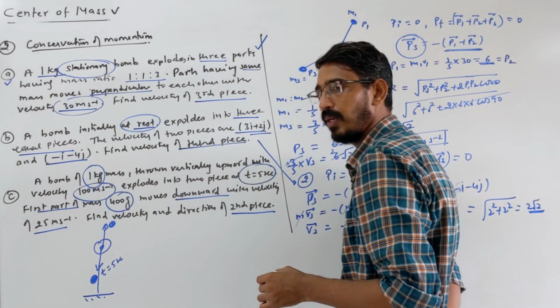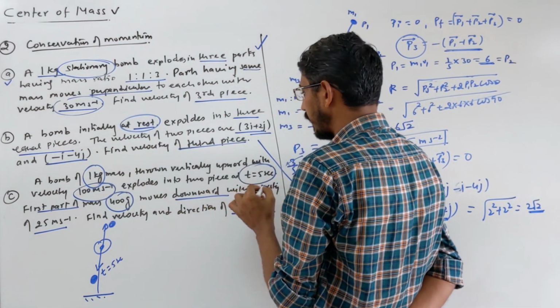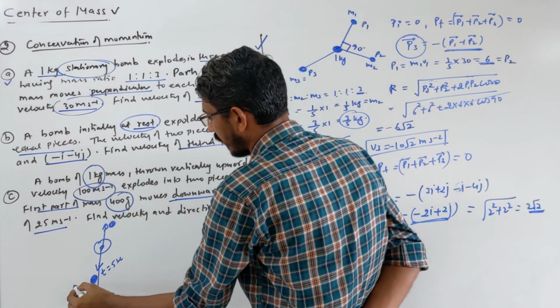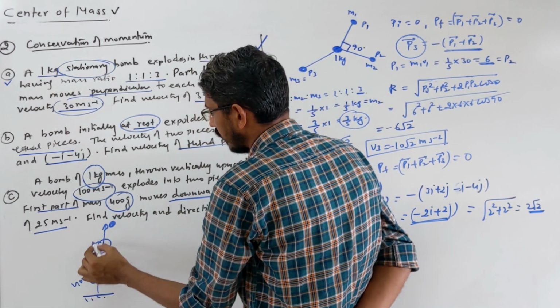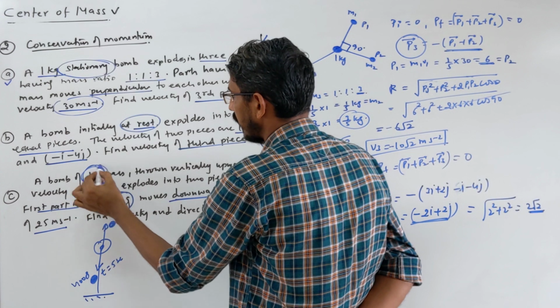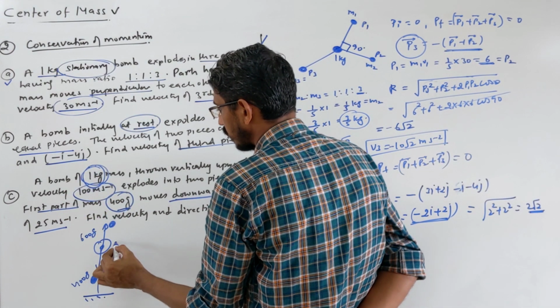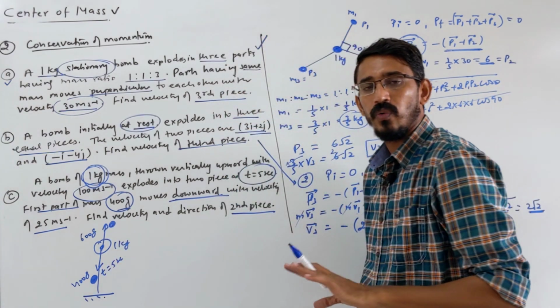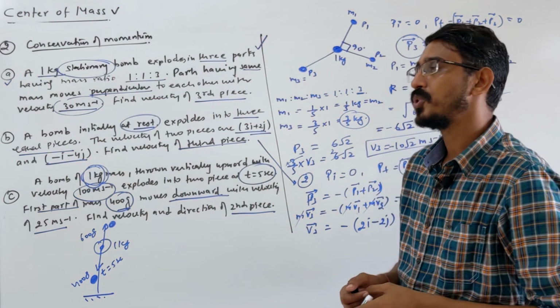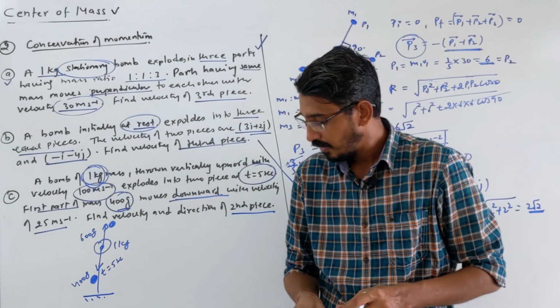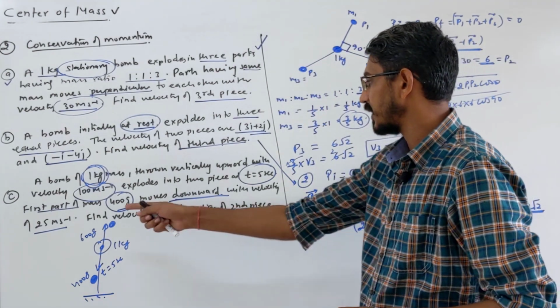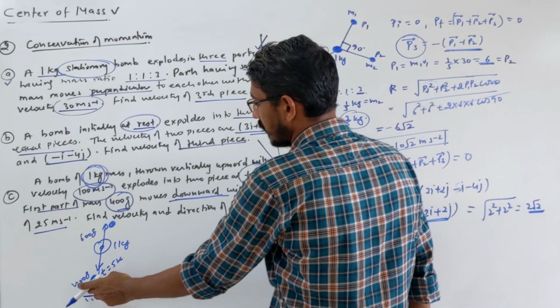Are the two pieces equal? No, the pieces are not equal. The piece which is moving downward is given as 400 gram. Then the piece which is moving up will be 1 kg minus 400 gram, which means 600 gram, obviously. And this was 1 kg initially. So a 1 kg bomb, it was in motion and exploded into two pieces. We have to calculate the velocity of the second piece. The velocity of this piece is given.